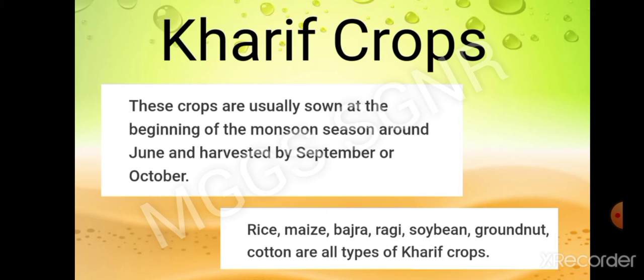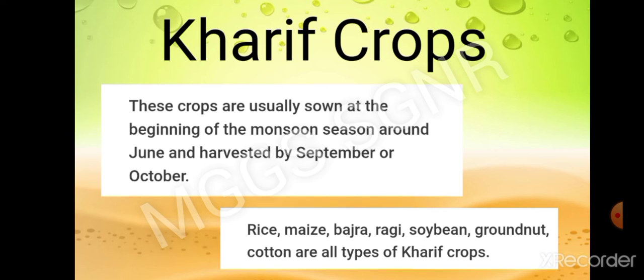So, Rabi crops are winter crops, Kharif crops are monsoon crops. Rabi crops are grown from November to April, and Kharif crops are grown between June and September.